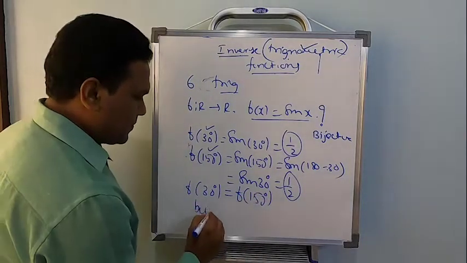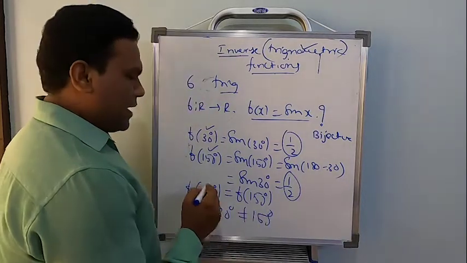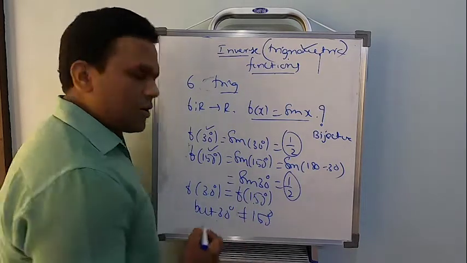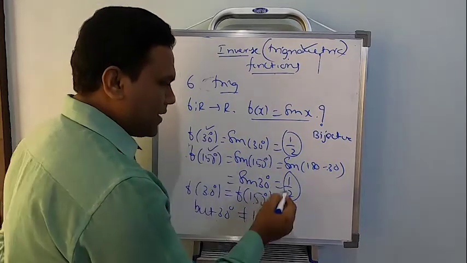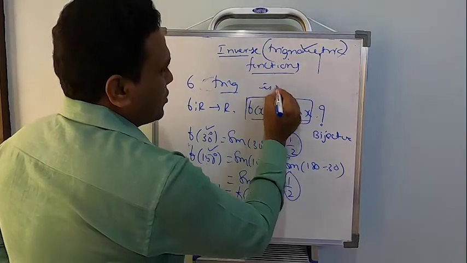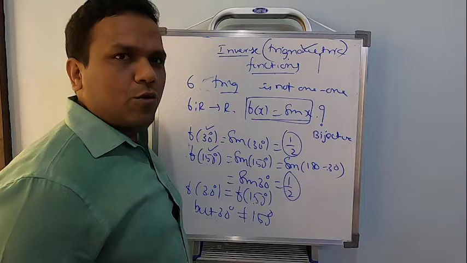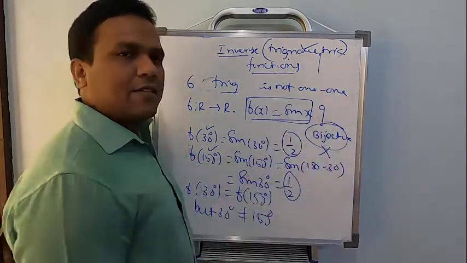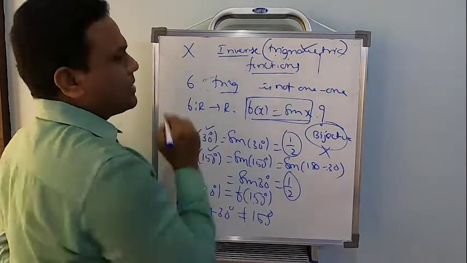But 30 is not equal to 150. f of 30 is 1 by 2, f of 150 is also 1 by 2, but 30 degrees is not equal to 150 degrees. This shows that two different elements have the same image. Therefore, the function being taken is not 1, 1. If it's not 1, 1, don't check for onto at all. If it's not 1, 1, hence it cannot be bijective. So simply, this chapter does not exist at all.